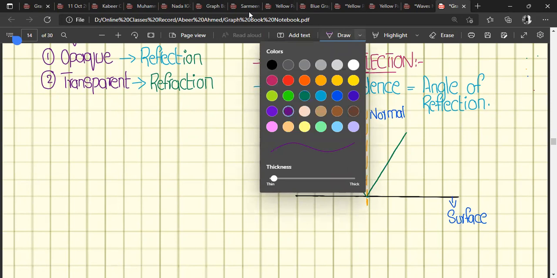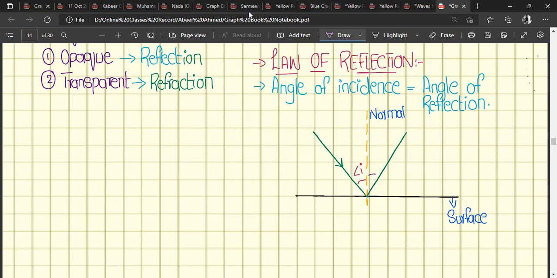So this is our angle of reflection. According to the law of reflection, the angle of incidence must be equal to the angle of reflection, right? This is how we can calculate the angle of incidence and reflection from any smooth surface. So this is the condition of a smooth surface.